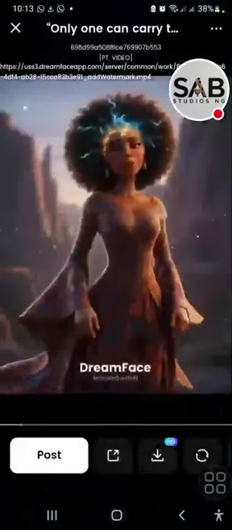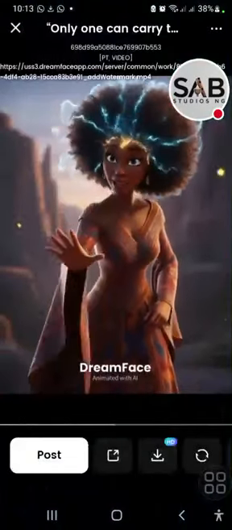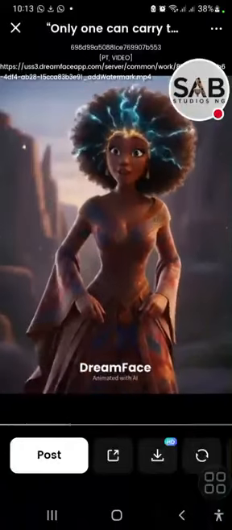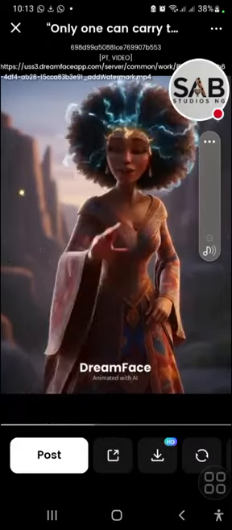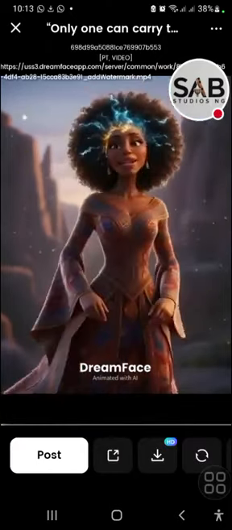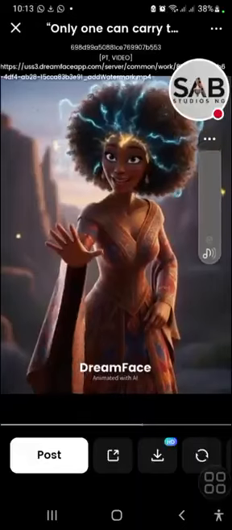As you can see, this only has one can carry the fire. Can you guys see this? Only one can feed the land. Only one can carry the fire. Only one can feed the land. Can you hear that? Only one can carry the fire. Only one can feed the land.